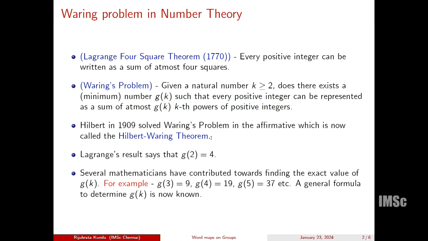This motivated many mathematicians to generalize this idea to different mathematical structures, for example groups, non-commutative structures like groups, algebras, matrix algebras, and so on. In groups we have only one operation, the product, let's say. So we cannot talk about sums of squares or something like that. We have to talk about products of powers.